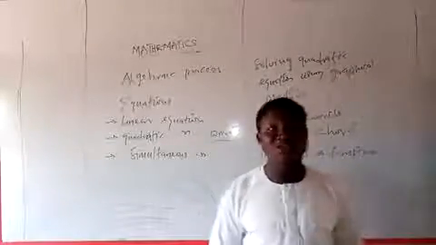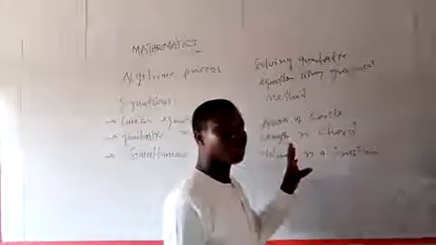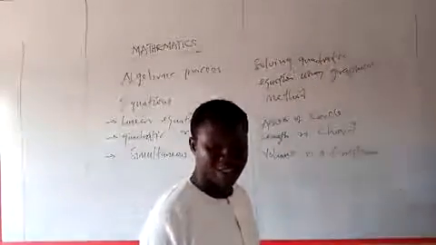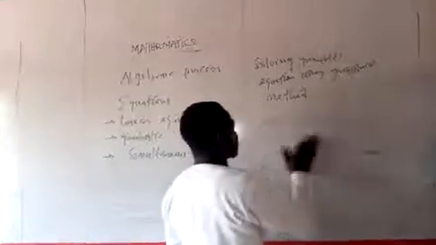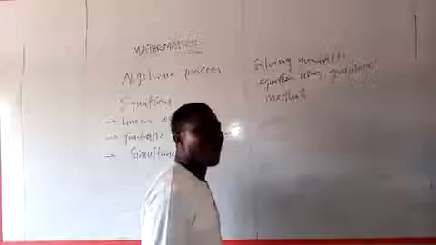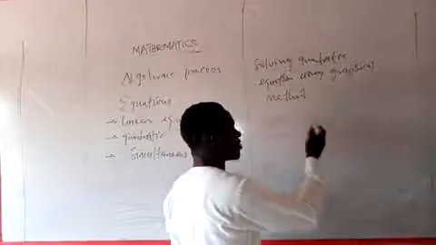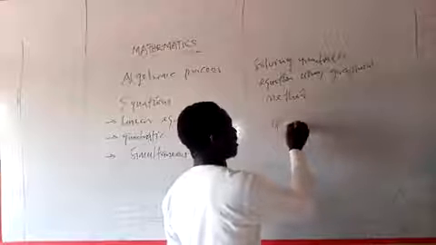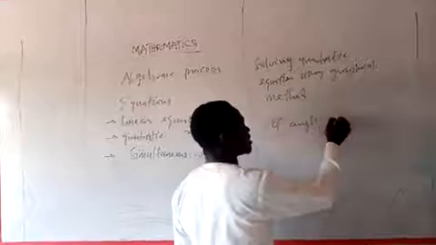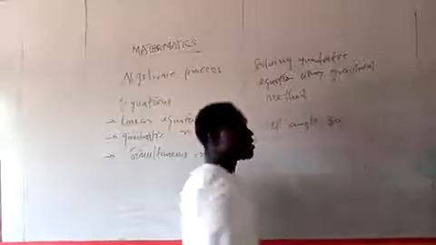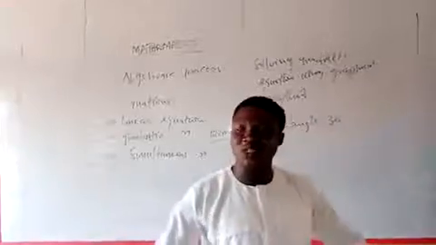But WAEC will not just set a particular question, like they will not tell you look for angle 60. They won't tell you that. Or if angle 30 can be gotten from something, they look for angle 60. No, they will not put the question like that.